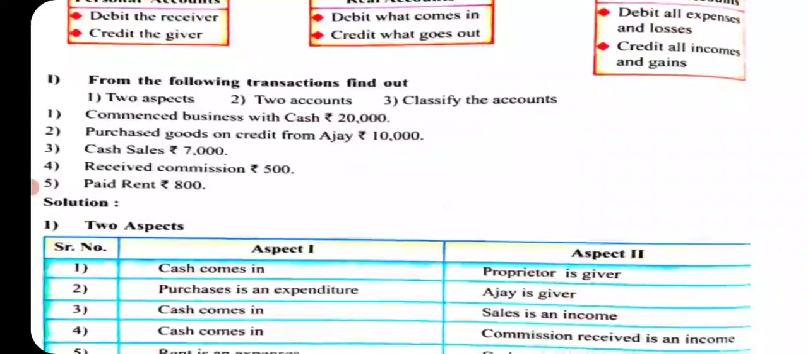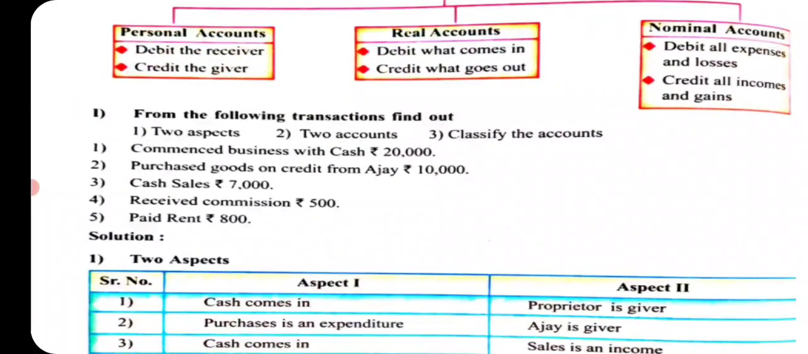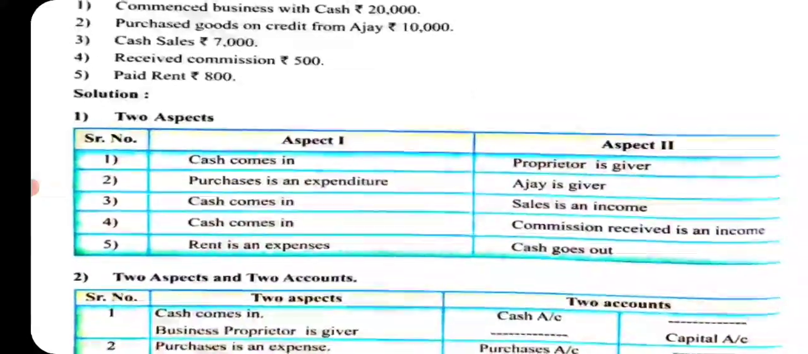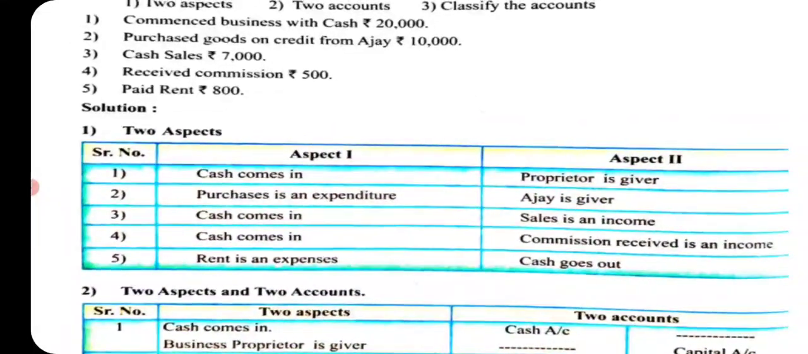First, we will take one transaction. Commenced business with cash rupees 10,000. That is, business started with cash of rupees 10,000. So what is the first aspect? There are two aspects. First one is cash comes in. Second aspect is who has given the cash, that is the proprietor. It is a personal account. Proprietor has given the cash.